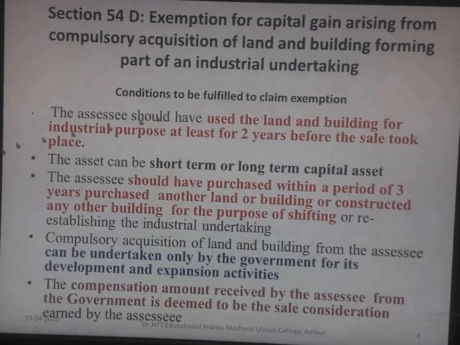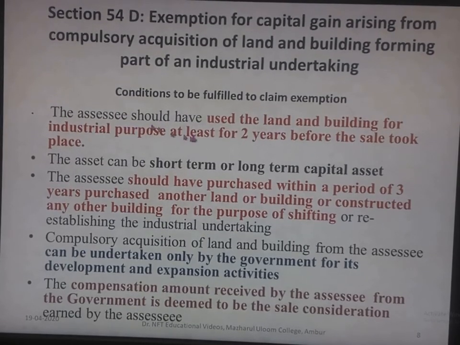So for this, certain conditions have to be fulfilled. We will see those conditions to claim an exemption. The assessee should have used the land and building for industrial purpose. He should have used the land only for industrial purpose at least for 2 years before the sale took place. The asset can be short-term or long-term capital asset. The assessee should have purchased within a period of 3 years another land or building, or constructed any other building, for the purpose of shifting or re-establishing the industrial undertaking.